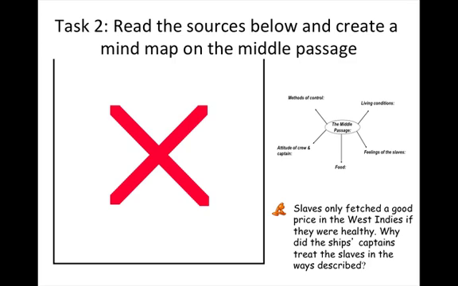Okay, so a source-based activity. We need the students to very quickly work through the reading here and extract the information, and the note-taking in this particular activity will be in the basis of a mind map. How were the slaves controlled? What were the living conditions like? The feelings of the slaves, food and attitude of the crew and the captain.